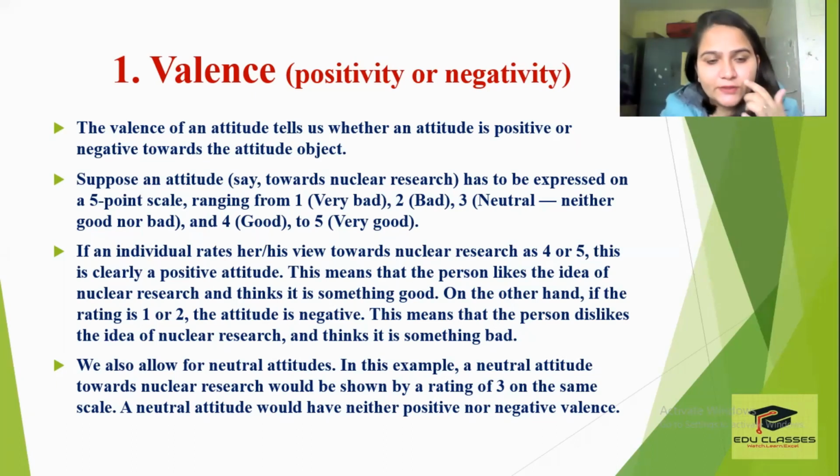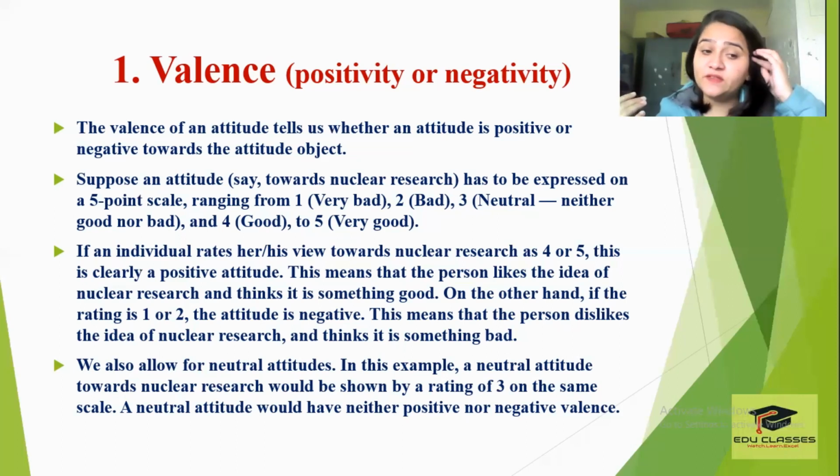Example, suppose that an attitude, let's say towards nuclear research, has to be expressed on a 5-point scale ranging from 1. यानी अगर आप किसी attitude को वो करना चाहते हैं, you want to see what kind of an attitude you have towards an attitude object. तो अगर हमारा attitude है nuclear research, हम उसे point दे रहे हैं on a 5-point scale जहाँ पे 1 means it is very bad and 5 means it's very good.